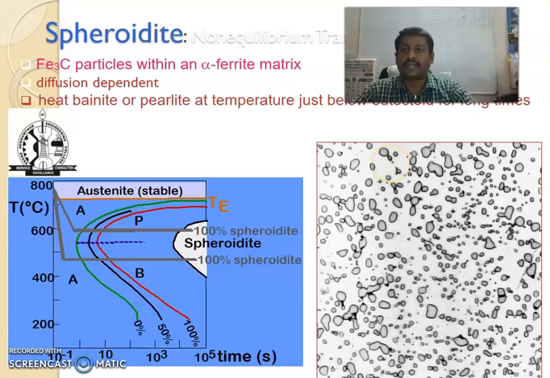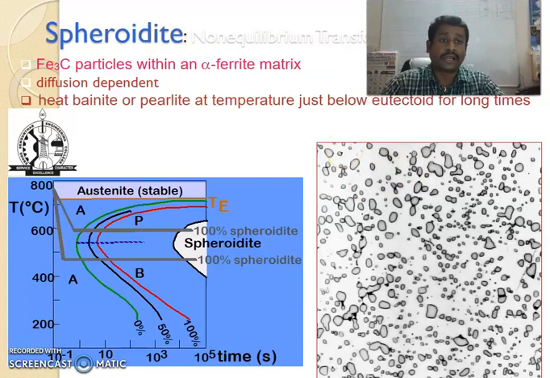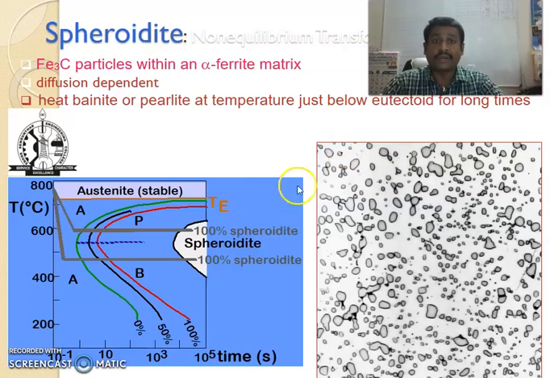Also, in this spheroidized structure, Fe3C particles are within an alpha matrix, and depending on the heat treatment process, we get bainite or pearlite at that particular temperature just below the eutectoid for a long time. This is the microstructure of the spheroidized process.